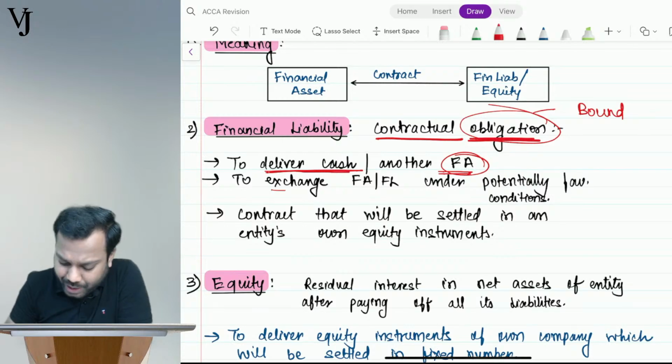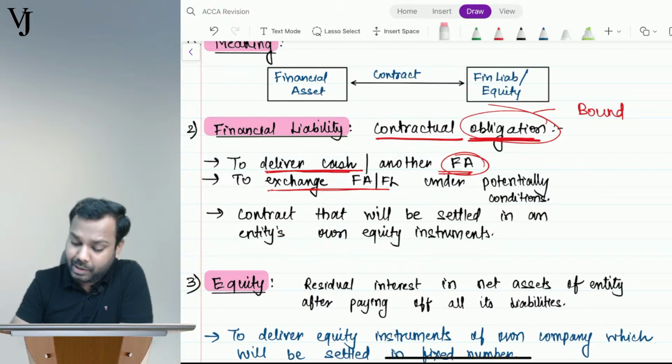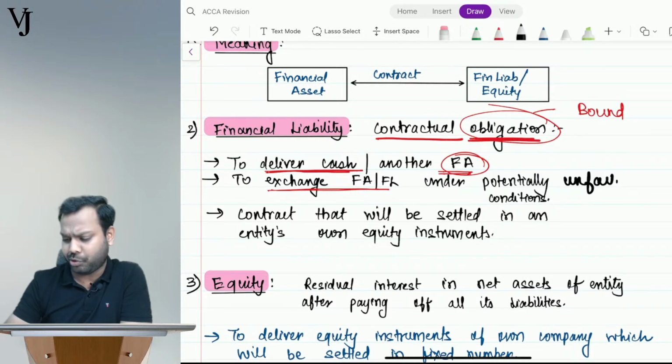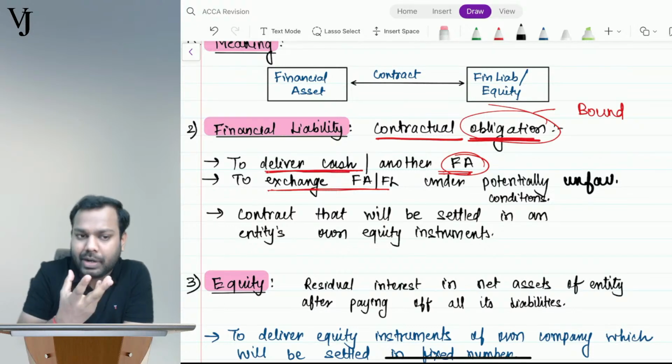Or to exchange financial assets or financial liabilities under potentially unfavorable conditions, not favorable, unfavorable conditions. Let's suppose I entered into a bet with Siddhant that it will not rain today. Let's suppose it rains, then I have to give a certain amount of money to Siddhant, right?